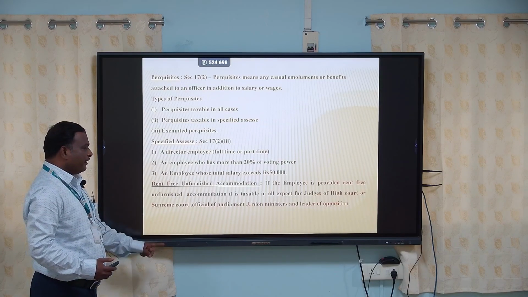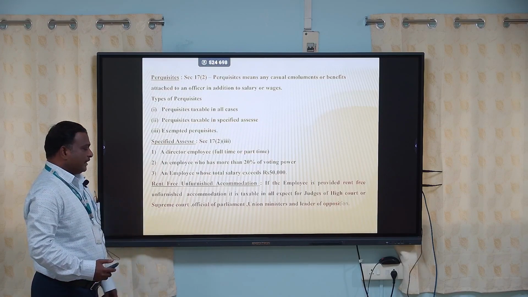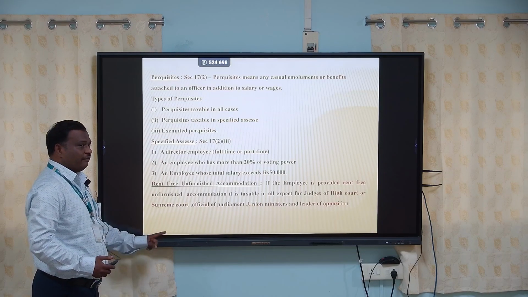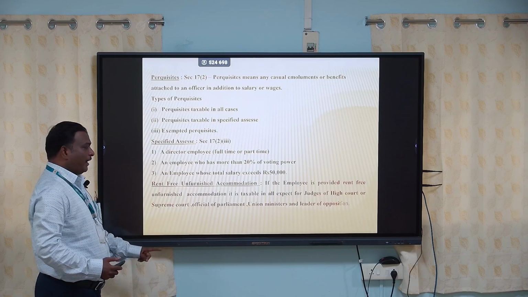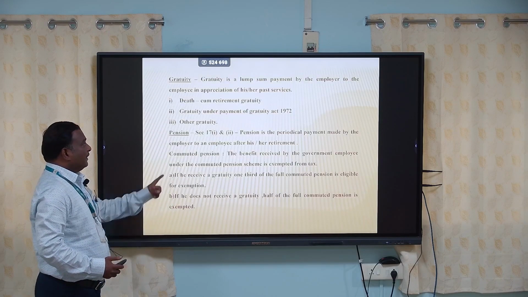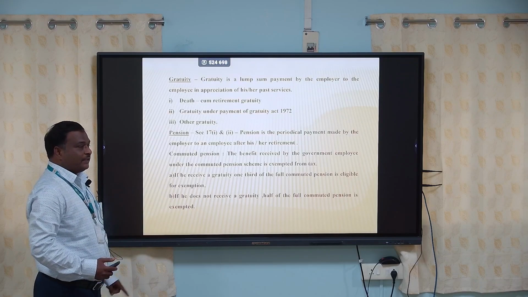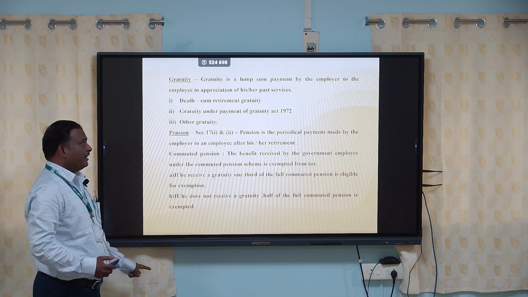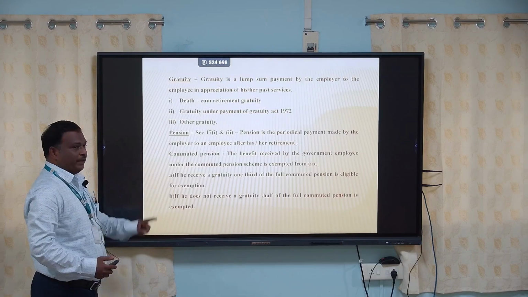Next, rent-free unfurnished accommodation. If an employer provides rent-free unfurnished accommodation, it is taxed to all, except the judges of High Court or Supreme Court, officials of Parliament, union ministers and the leader of the opposition party. Next comes gratuity. Gratuity is a type of special allowance. Gratuity is a lump sum amount paid by the employer to the employee in appreciation of his or her past service. At the time of retirement, this amount will be given.